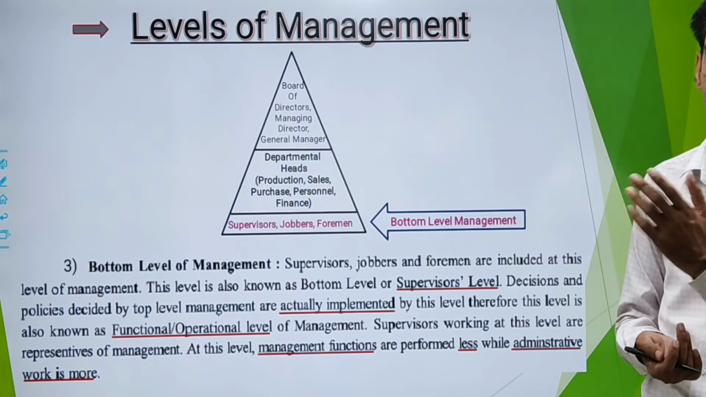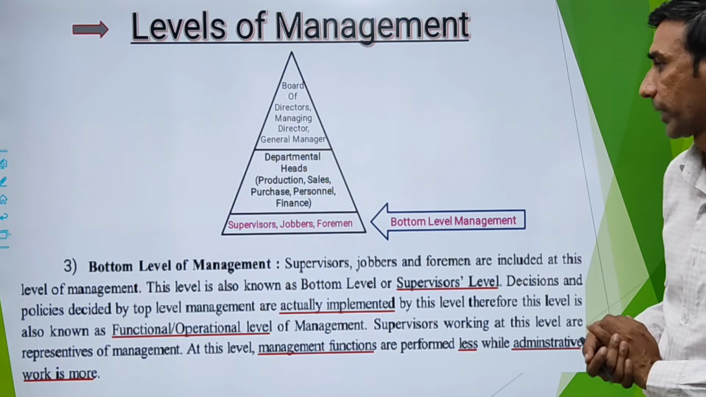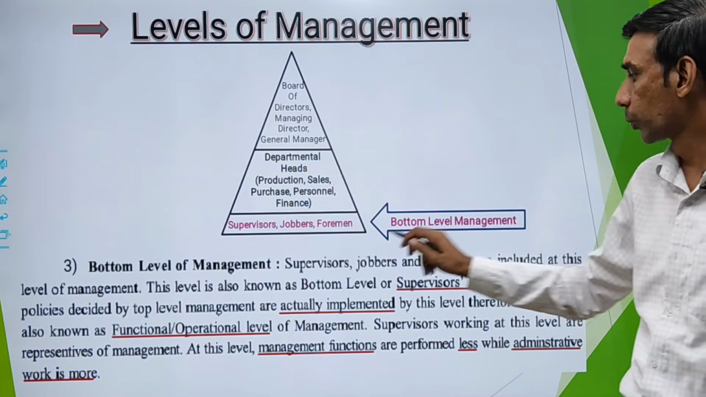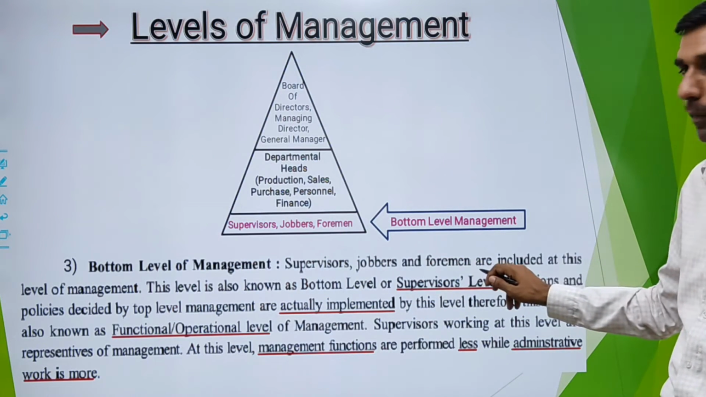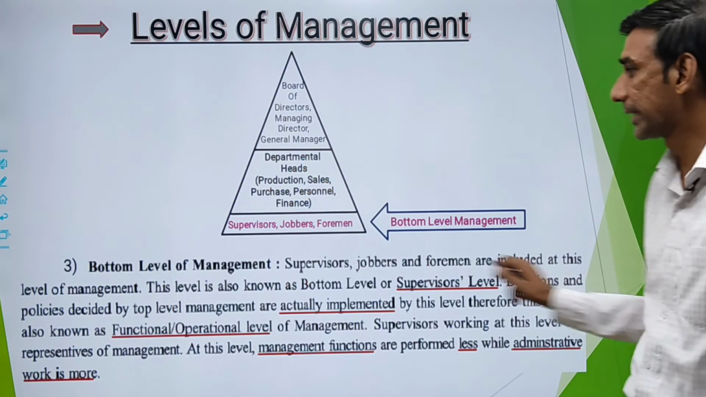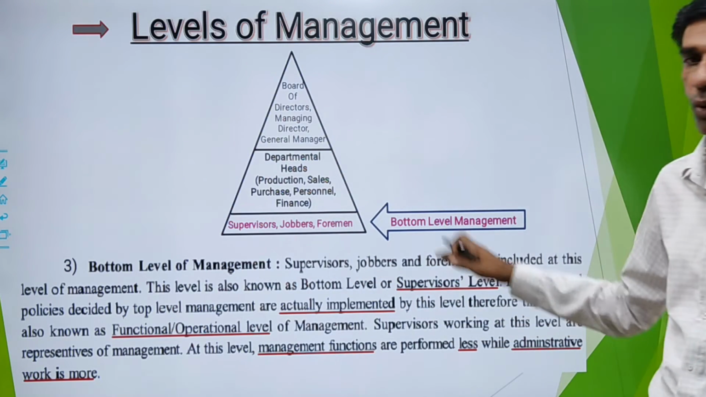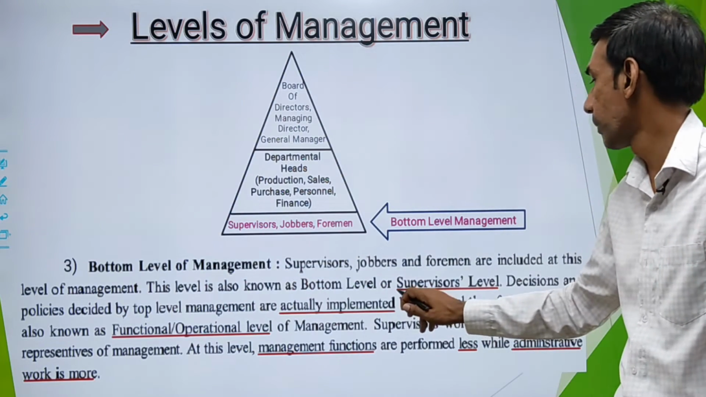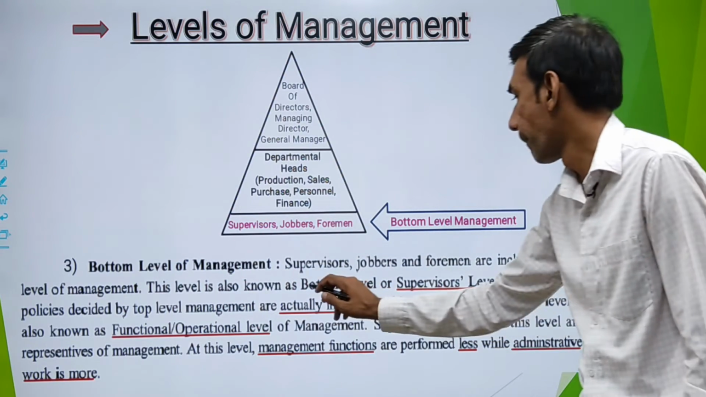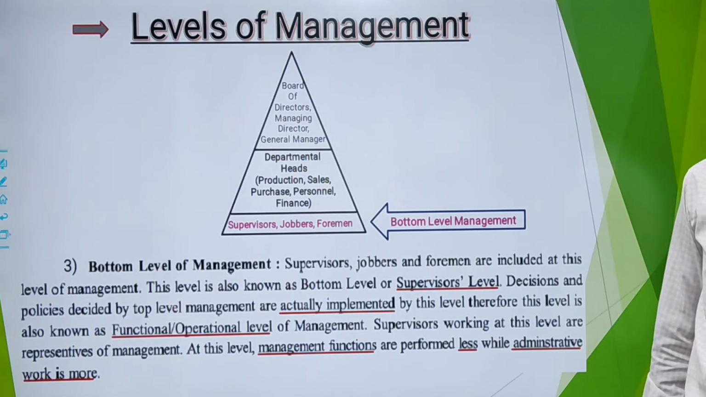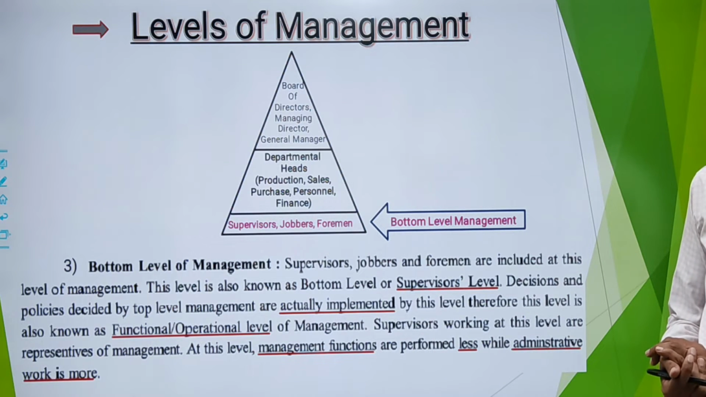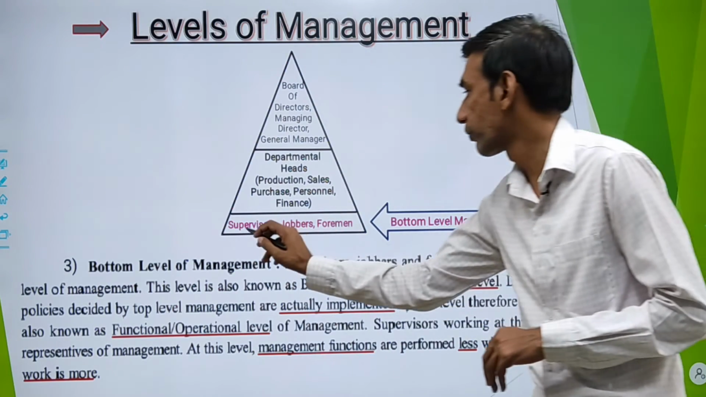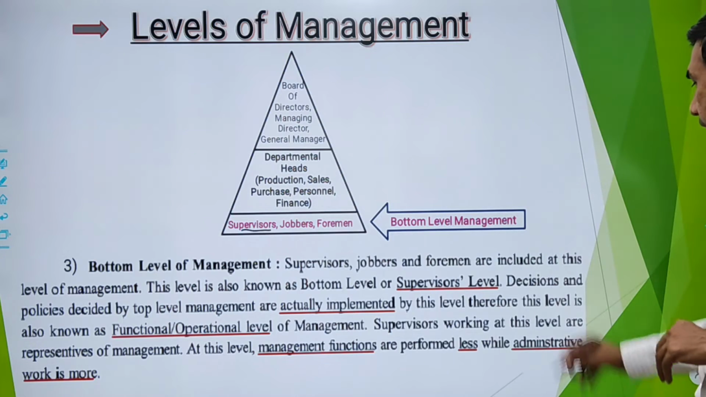So this bottom level is very important for your business. Introduction for bottom level of management: supervisors, jobbers and foremen are included at this level of management. First we mention that this level is also known as bottom level or supervisors level. Mark this, it can be a 1 mark MCQ or a 1 mark Section B question. Bottom level is also known as supervisors level because you find supervisors in it.